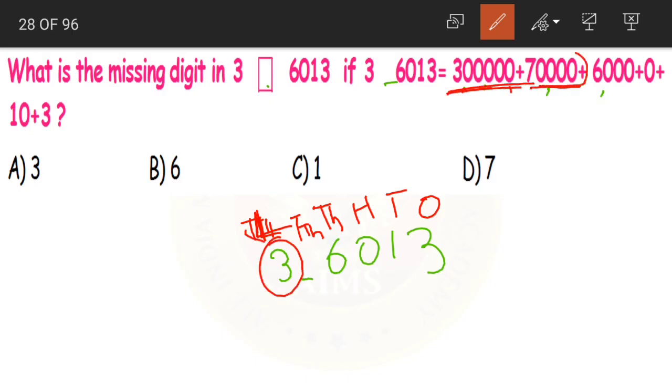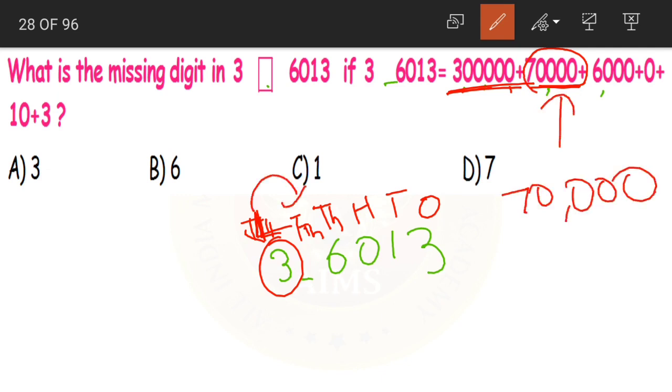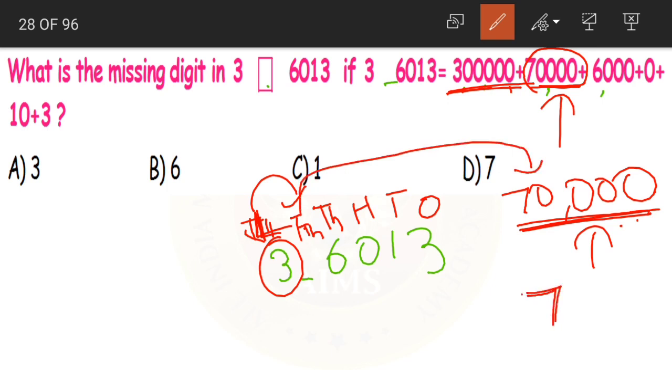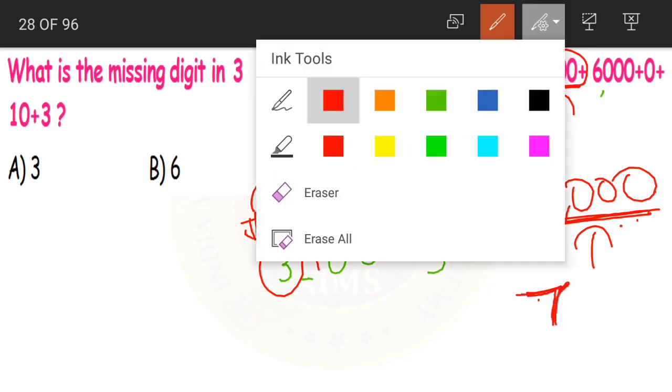Now next, what do we have in the expanded form? We have 70,000. Yes, children, after lakhs we have the 10,000s place and we have 70,000 in the expanded form. Now what is the face value of 70,000 which is in 10,000s place? 7. So the missing number is 7.